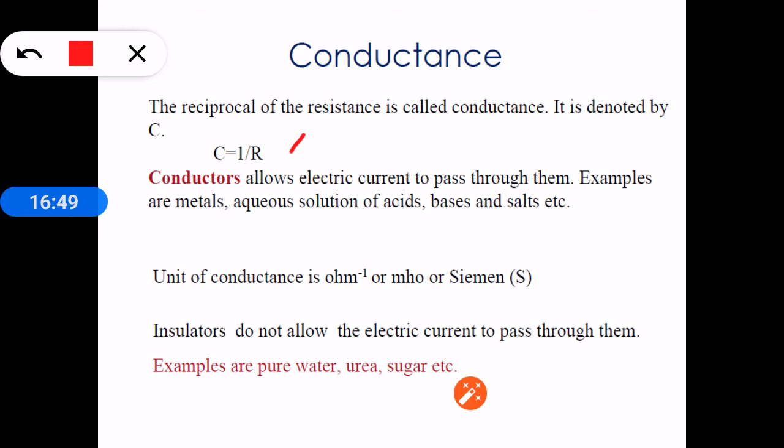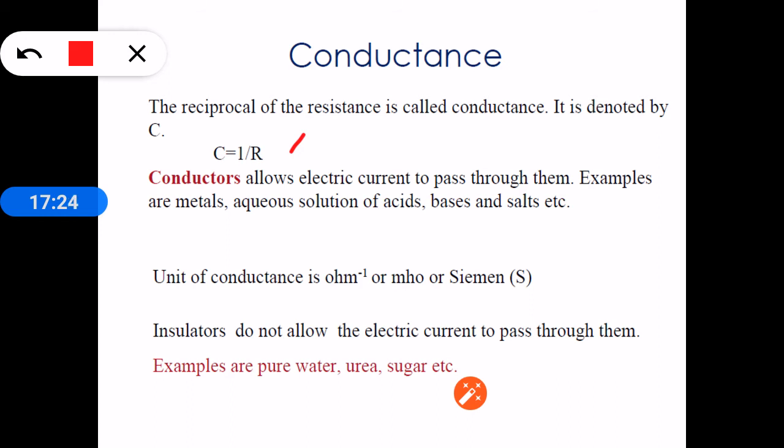Conductance gives the measure of how much current a substance can allow through it. Examples of conductors are metals, aqueous solutions of acids, bases, salts, etc. If the conductance value is more, it means that a substance can allow more current to pass through it. If the conductance value is less, it has less capacity to allow current to pass through it.